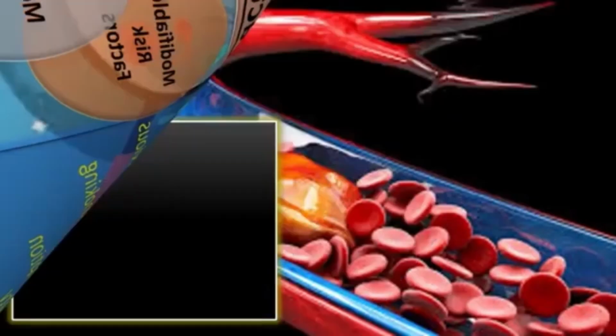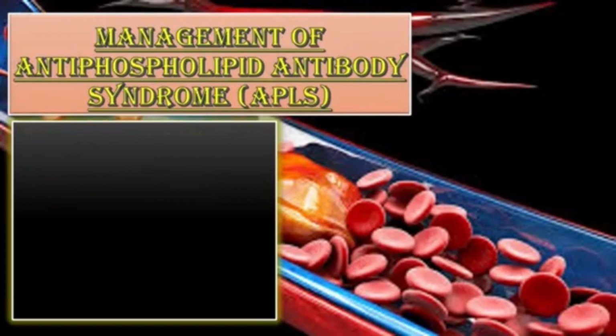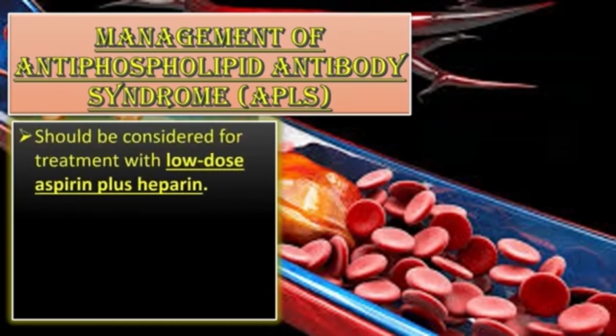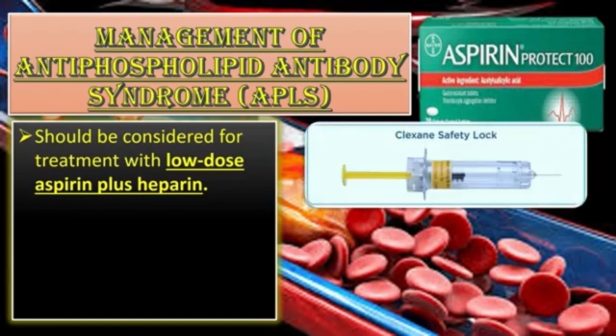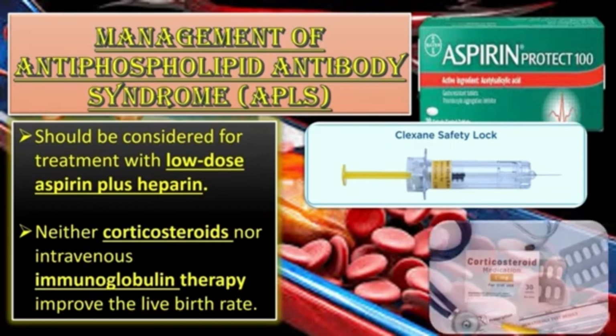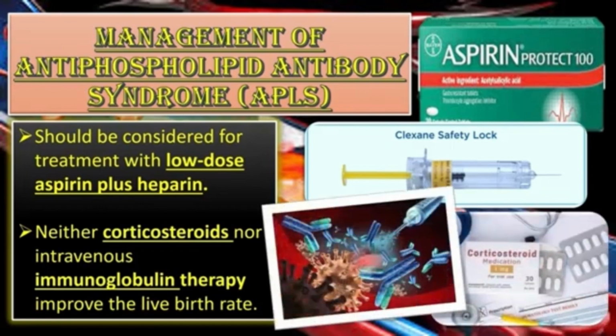Coming to the management of antiphospholipid antibody syndrome. Pregnant women with antiphospholipid antibody syndrome should be considered for the treatment with low dose aspirin plus heparin to prevent further miscarriage. Neither corticosteroid nor intravenous immunoglobulin therapy improve the live birth rate of a woman with recurrent miscarriages associated with antiphospholipid antibody syndrome compared with the other treatment modalities.